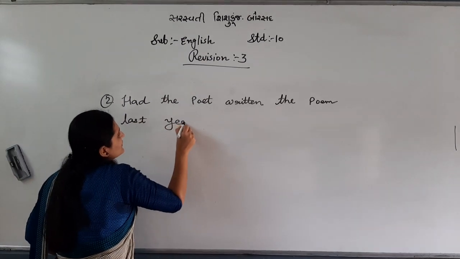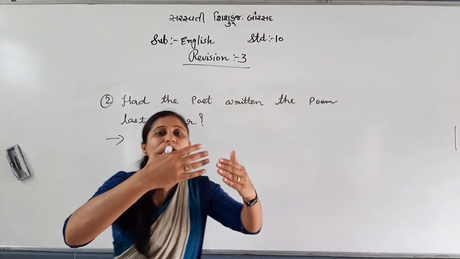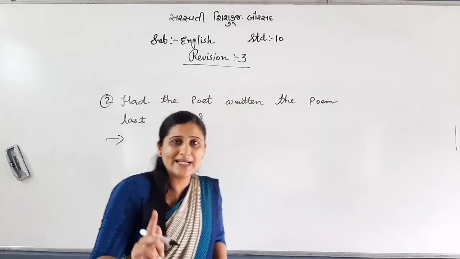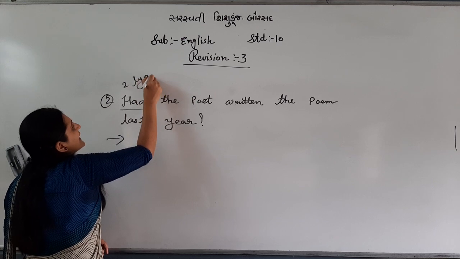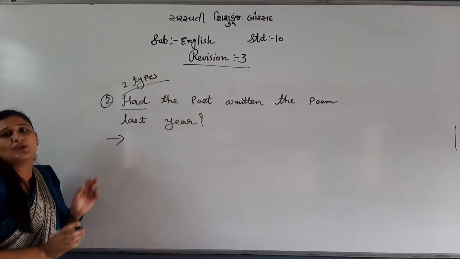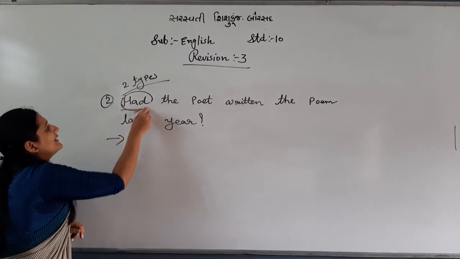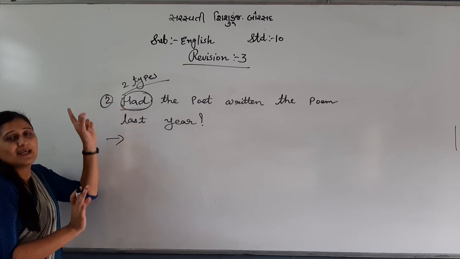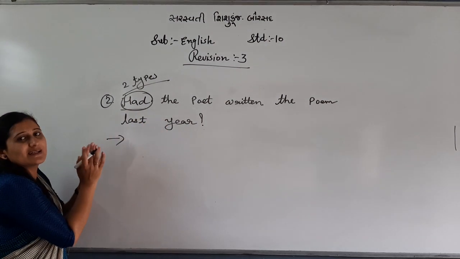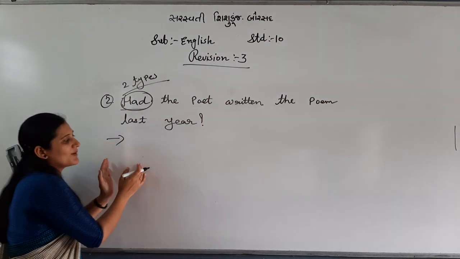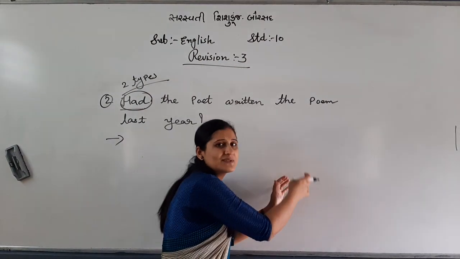Now, my dear students, see, if it is a question, it means in active passive the question will remain a question. No need to turn it into simple. Keep that in mind. Second thing, there are two types of question: one starts with a WH word and the second starts with an auxiliary: is, MR, was, were, have, has, had. So here you can see an auxiliary, right? If there is a WH word, then you write the WH word, then the auxiliary, then go ahead. But here it is first the auxiliary, so don't think about a WH word. Auxiliary verb, then object, then be or being according to tense, then subject, and then go ahead.